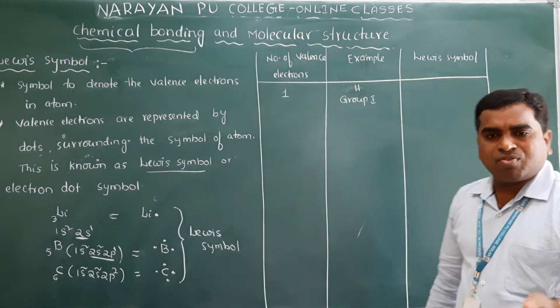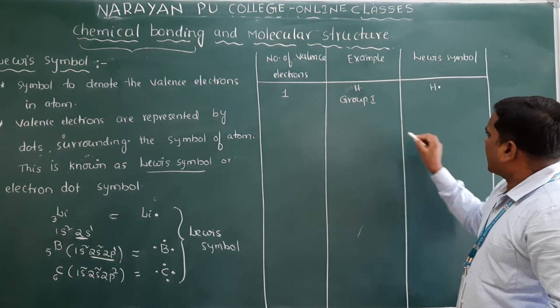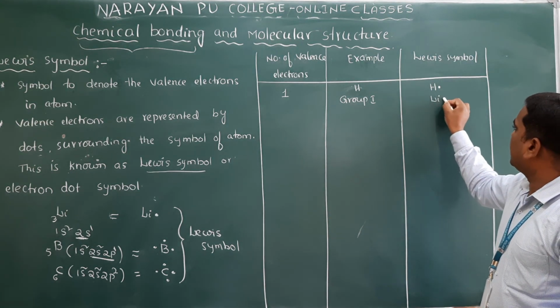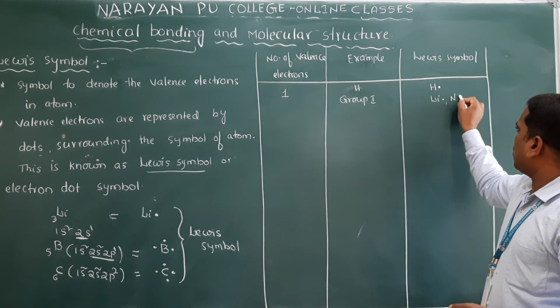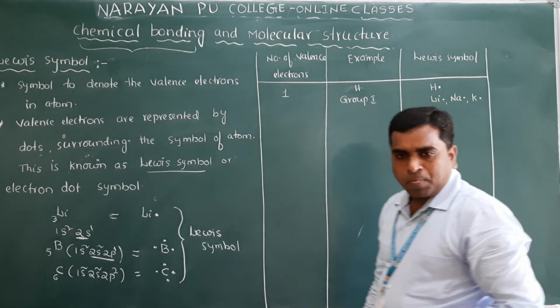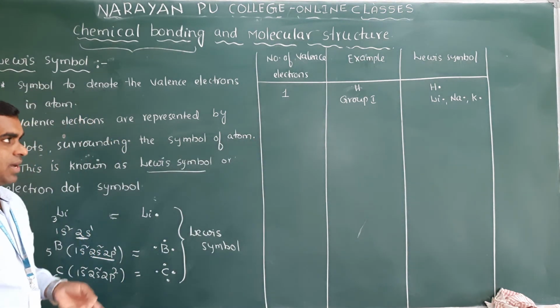So what is the symbol for this? Lewis symbol. Suppose hydrogen is there, 1 electron. Suppose if I take lithium, I have already written first group element, lithium, 1 electron. Sodium, 1 electron. Potassium, these all belong to which one? First group only. That is the Lewis symbol for the first group elements.